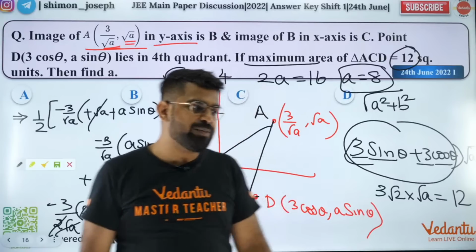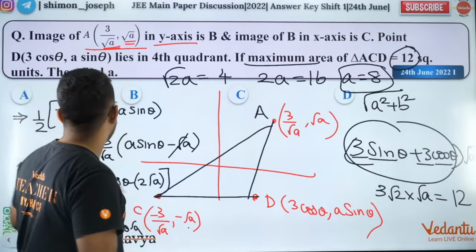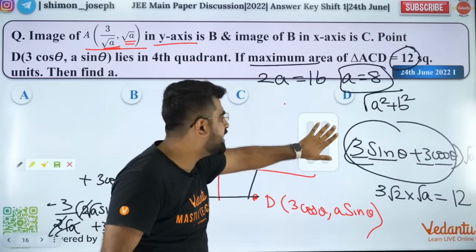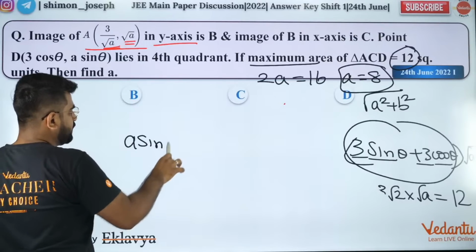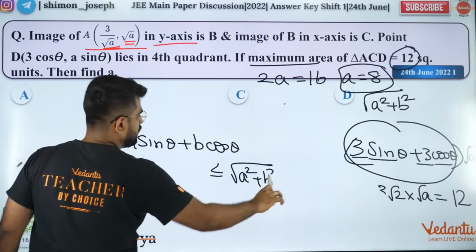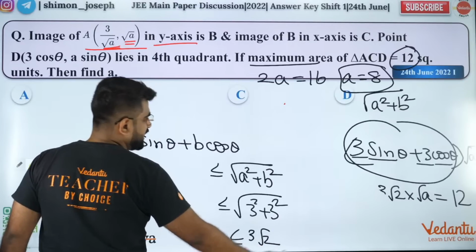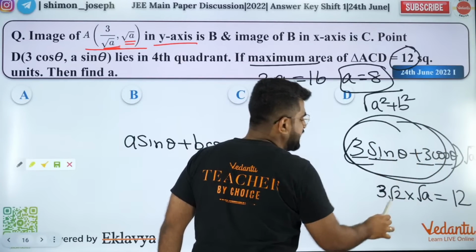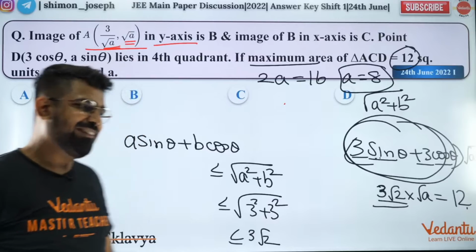Okay, so the answer for this one is 8 people. I hope all of you liked it. How 3 root 2? Because when you have A cos theta plus B sin theta, the maximum value is root of A square plus B square. This is a property. So it will be root of 3 square plus 3 square, which is 3 root 2. That's how I got 3 root 2 over here. So the maximum value of this is 3 root 2 into root A is equal to 12. Got it? Very good.